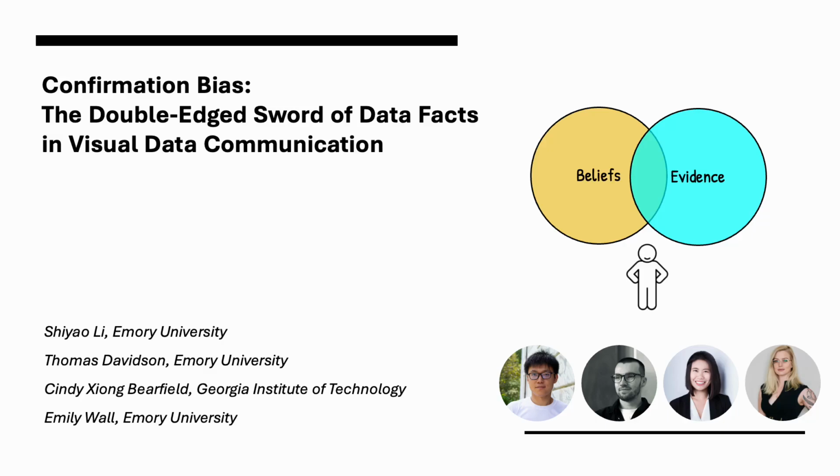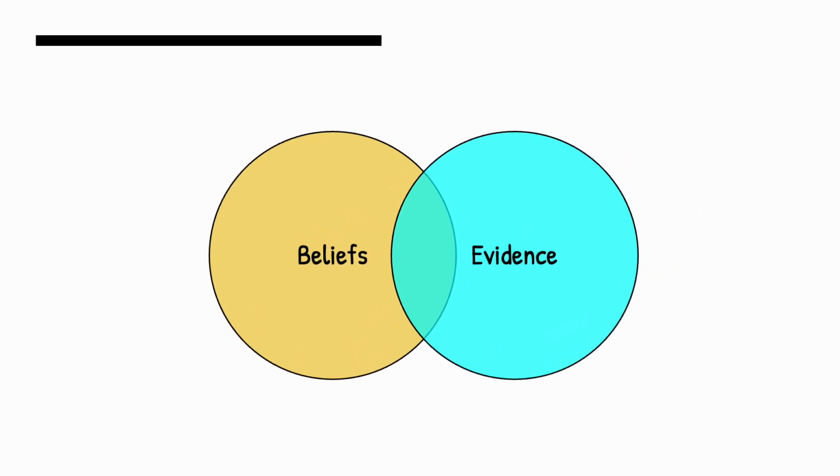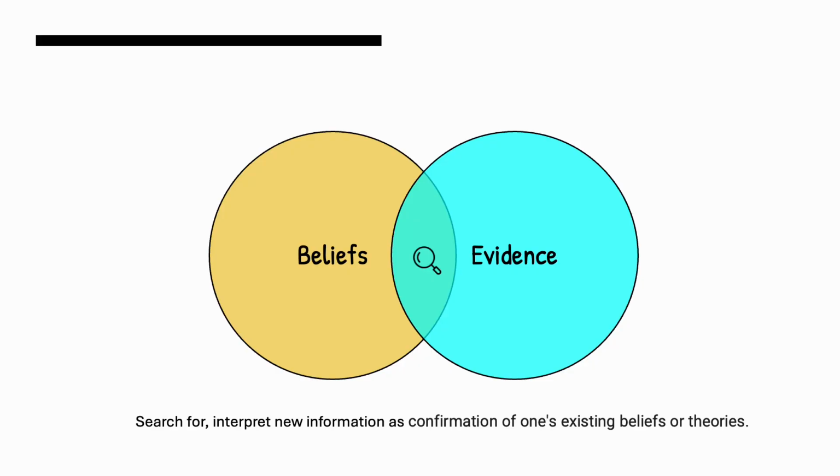I'm very happy to present our work, Confirmation Bias, the Double-Edged Sword of Data Facts in Visual Data Communication. So firstly, what is confirmation bias? Confirmation bias is the phenomenon where people tend to search for and interpret new information as confirmation of one's existing beliefs or theories. So why shall we care about this bias?